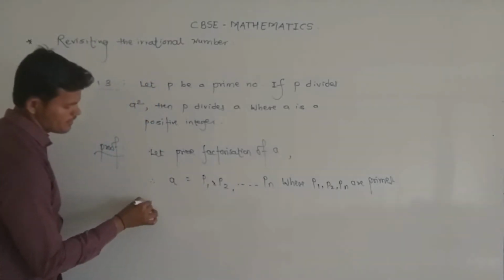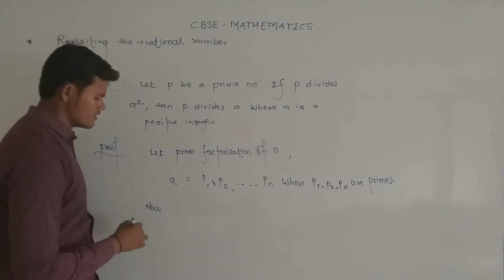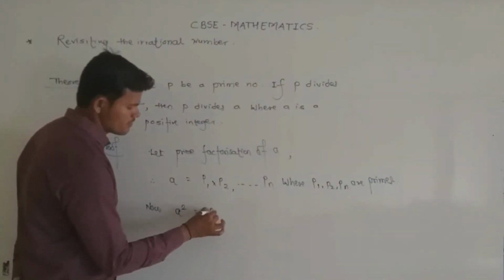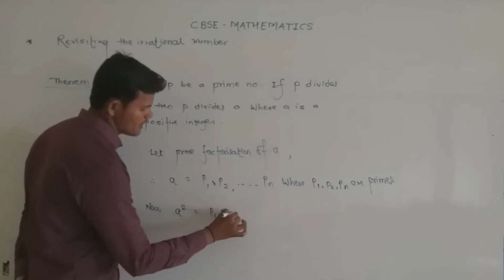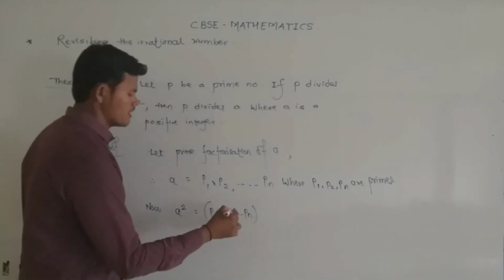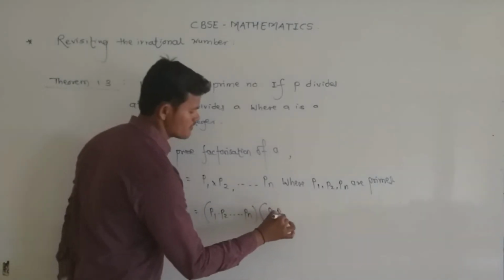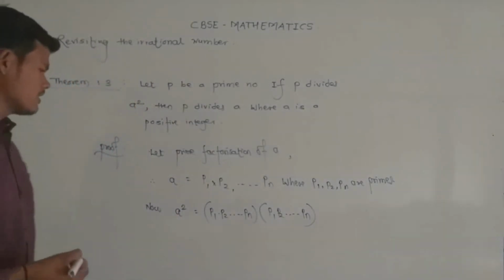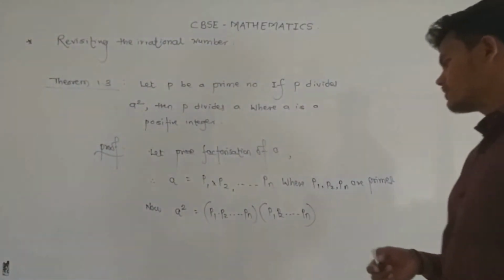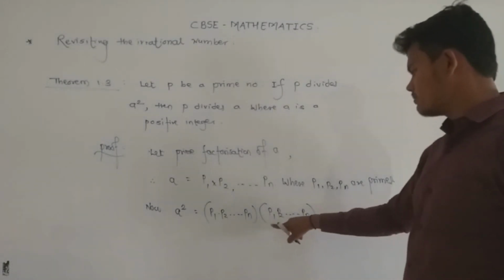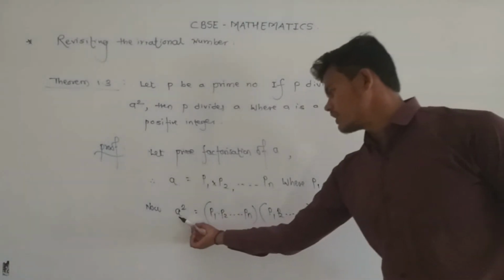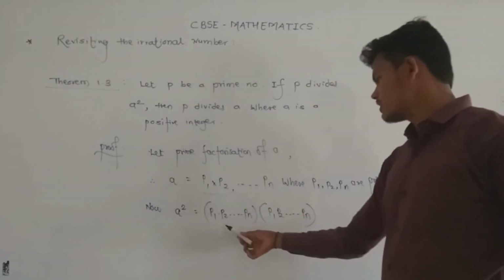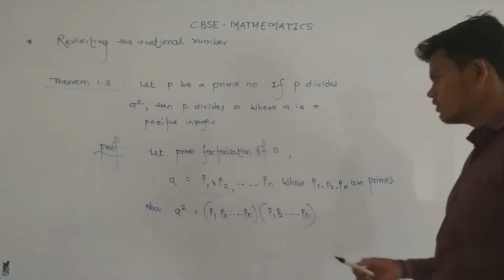Now squaring on both sides, we get a square is equal to p1, p2 up to pn in one bracket, times p1, p2 up to pn in another bracket. Why square? After squaring, we have to write this prime factorization two times, so we get p1, p2 up to pn, p1, p2 up to pn.